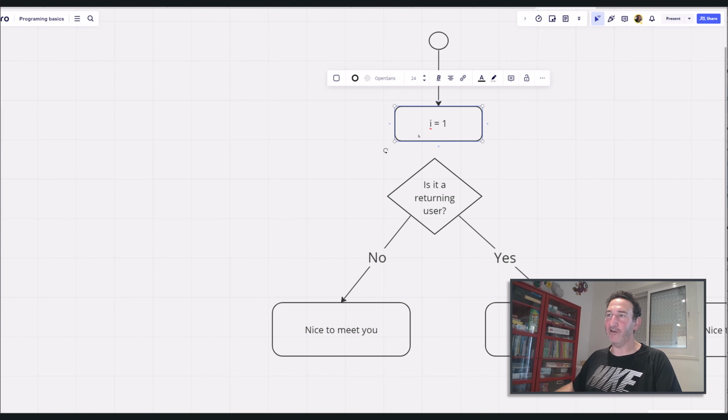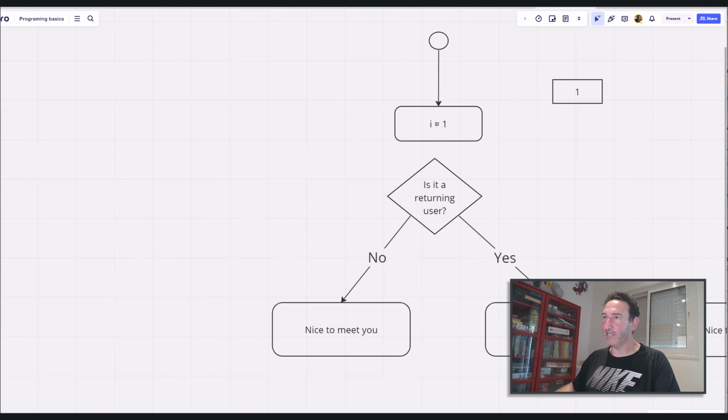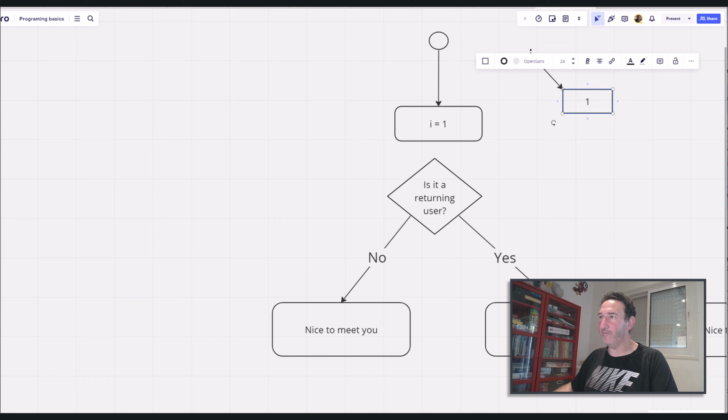So this I, the number I, is equal to 1. Okay, so it's the same as we said before. We have this box that holds the number 1, and the name of this box is I. So let me just put the text here. So this is I, and I is pointing to this box, and this box has the value of 1. Okay, and it has the value of 1 because of this command. We told it to put the value 1 there.